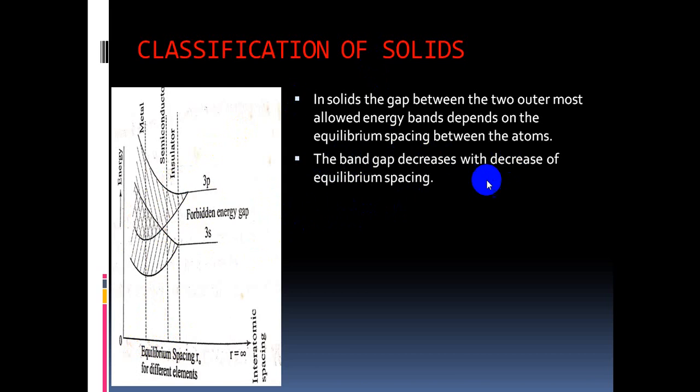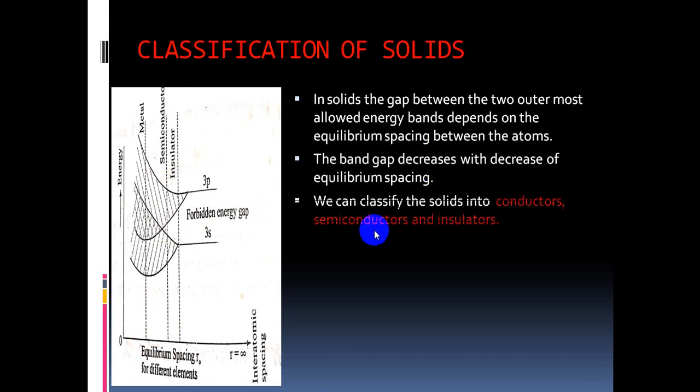The band gap decreases with the decrease of equilibrium spacing. We can classify the solids into conductors, semiconductors and insulators based on the parameter forbidden energy gap, or energy gap.